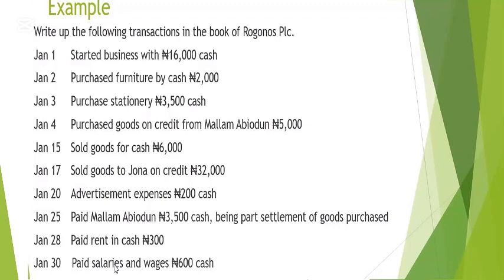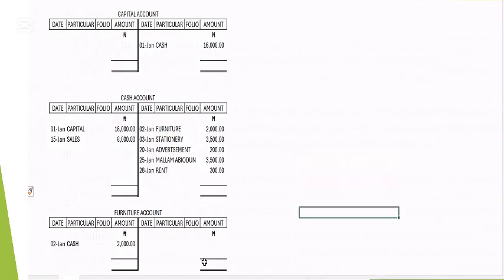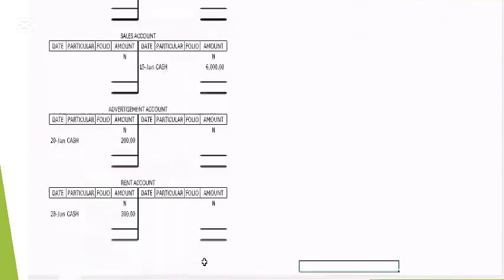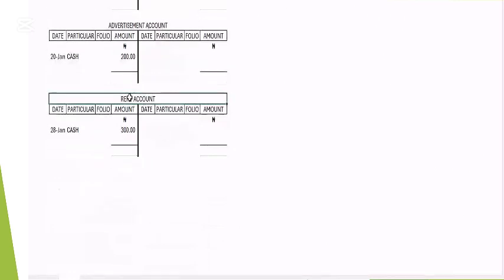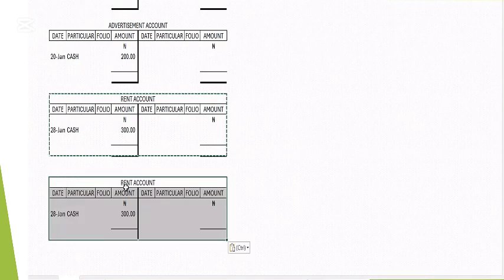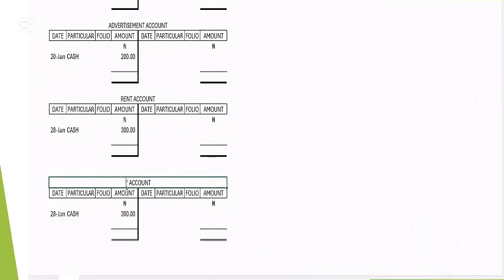On the 30th, we say paid salary and wages, 600 naira cash. Salary and wages is an expense also. The expense account is going to be debited, while the cash account, which we already have from before, is going to be credited. So open the salary and wages account. Let me copy this one to save time also. I'll call this salary and wages.